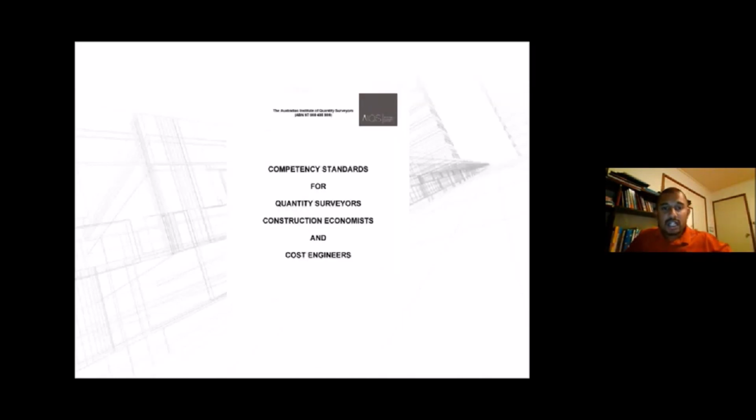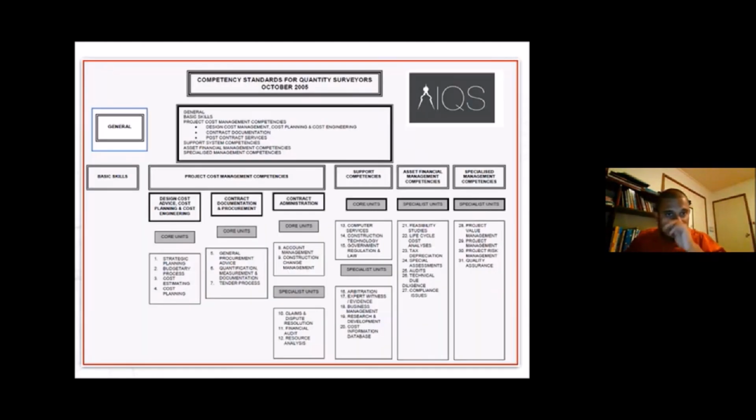So if you go to the AIQS, again you can download this competency standard. This is equivalent to the RICS Part A guide. Previously we discussed the candidate guide, then this is like the Part A guide. There are mainly 3 core competencies in AIQS. Now if you can see here, design cost advice, cost planning and cost engineering. That is mainly relevant to the design stage quantity surveying practice. So you'll do a lot of cost planning, value engineering, those kinds of things, budgeting.